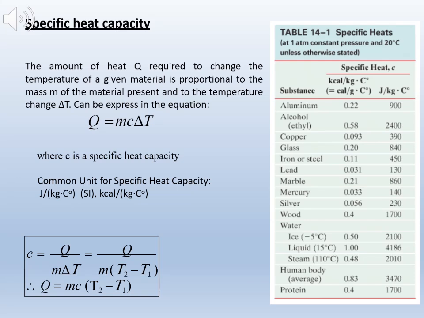Specific heat capacity is defined as follows: the amount of heat Q required to change the temperature of a given material is proportional to the mass m of the material present and to the temperature change dT. It can be expressed in the equation Q equals mass times specific heat capacity times change of temperature. The table shows that the specific heat of each material is different.